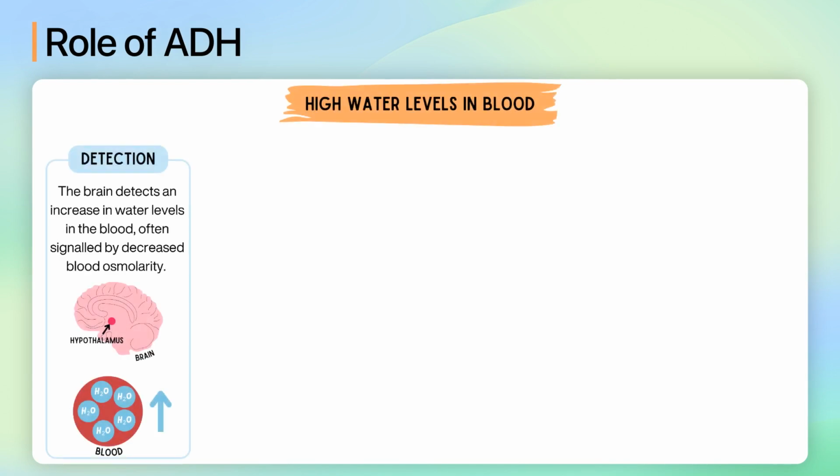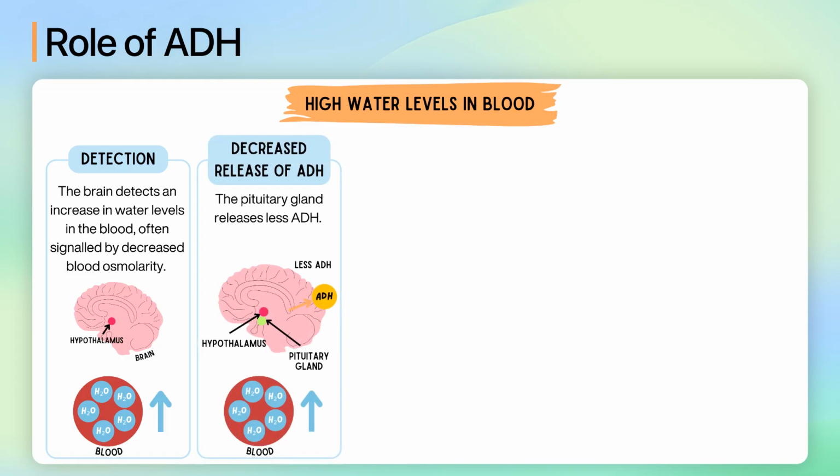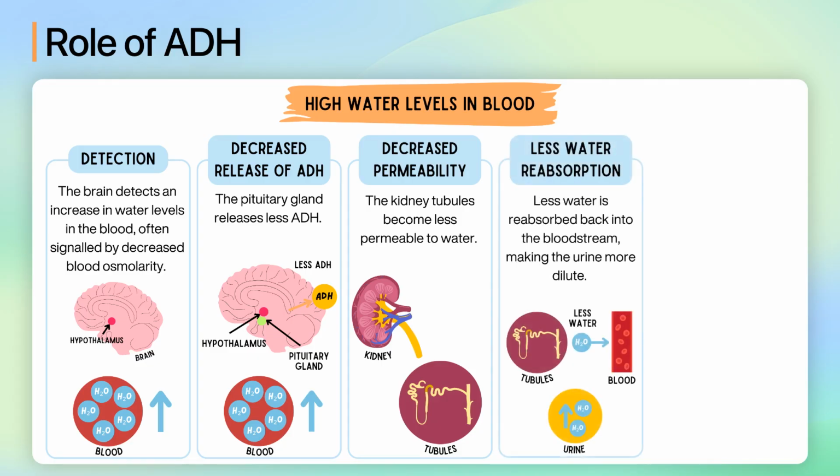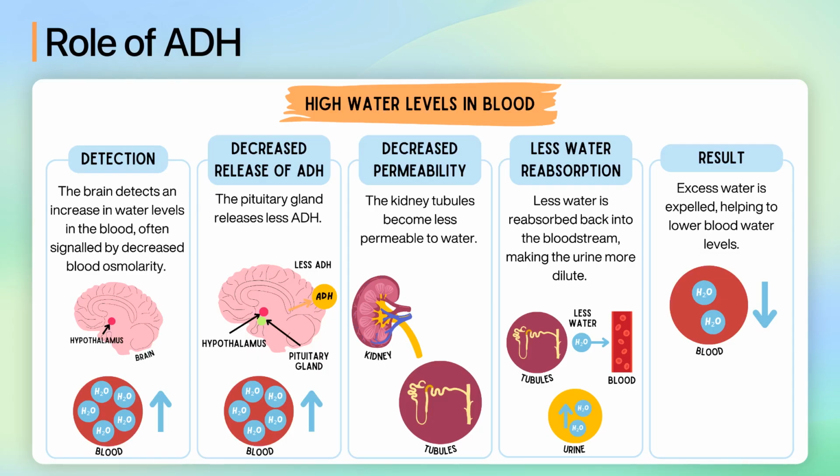Next, let's look at how the body responds to high water levels in the blood. First, the brain detects an increase in water levels, often signaled by decreased blood osmolarity. This leads to the pituitary gland releasing less ADH. This makes the kidney tubules become less permeable to water. So less water is reabsorbed back into the bloodstream, making the urine more dilute. Excess water is expelled, helping to lower blood water levels.